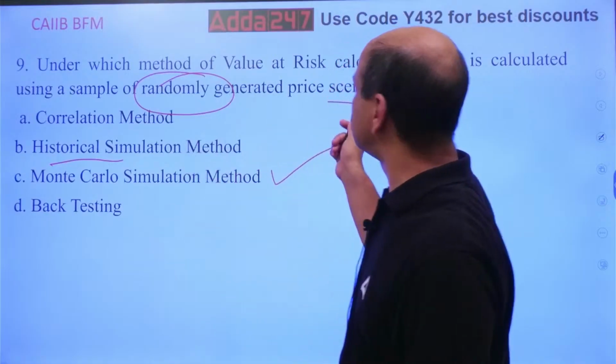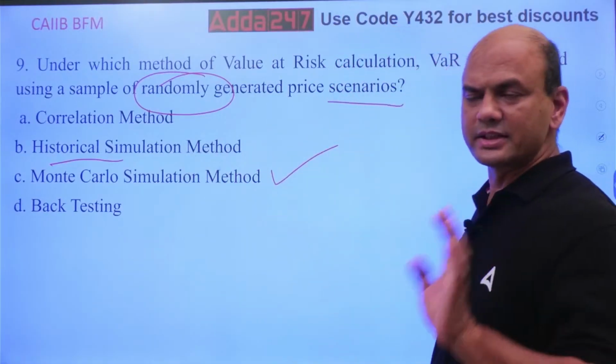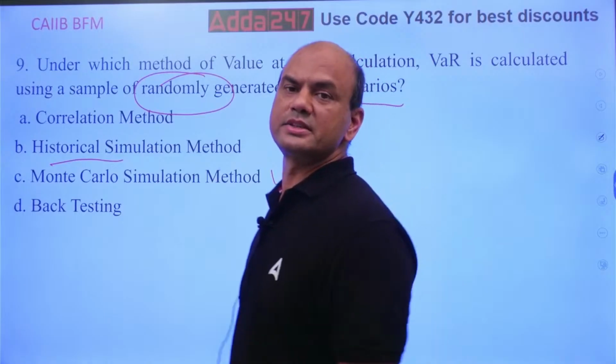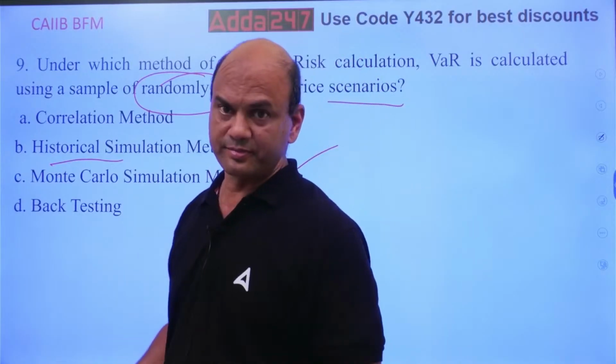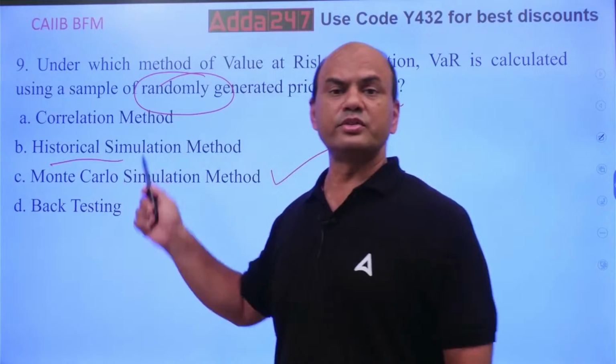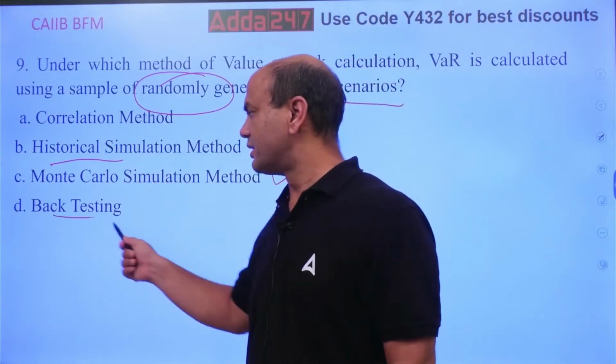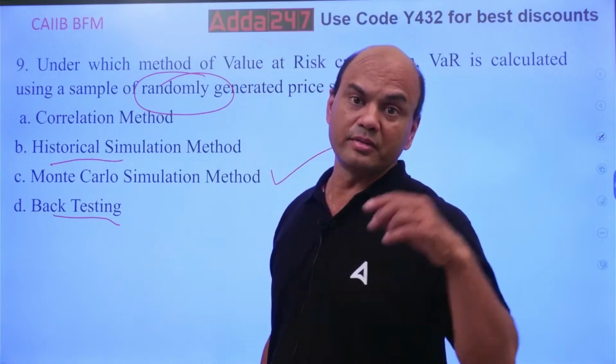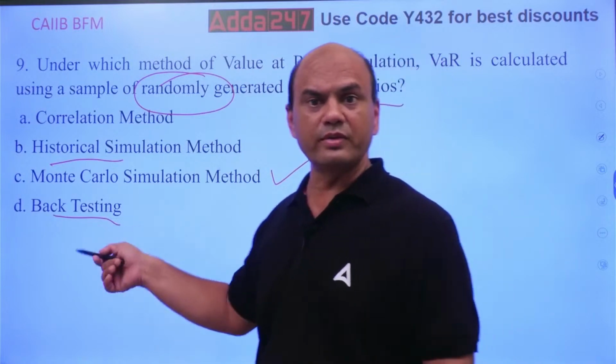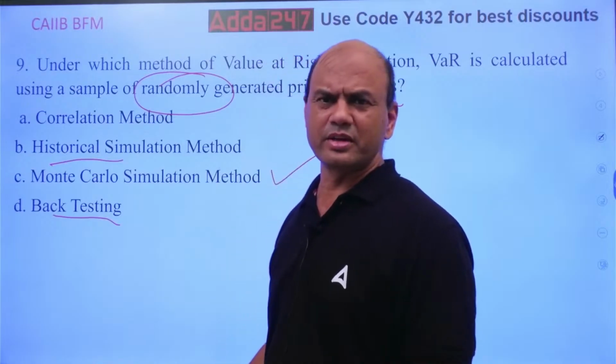Historical simulation, history: you are checking the historical values, previous values, so past. So how will you generate the scenarios? See here, where are scenarios generated? Tell me. Scenarios are generated when you don't know anything. Historical values, you know it. You can already see the values. Similarly, backtesting. Backtesting is also done for the previous values. So there you know the values.